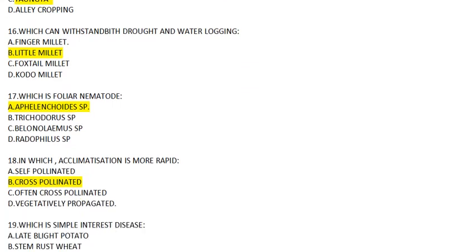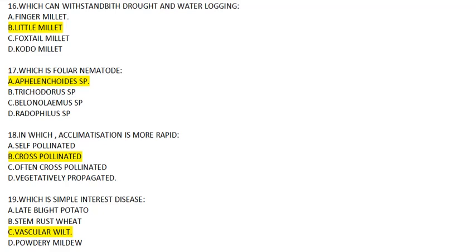Then coming to question number 16. Which of the following can withstand both drought and waterlogging? Options are given as follows: finger millet, little millet, foxtail millet and kodo millet. Answer to this will be little millet.